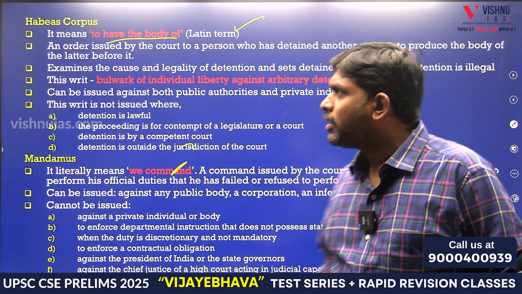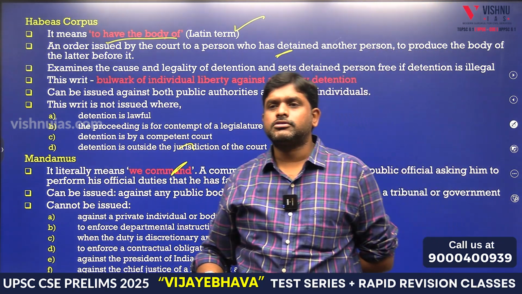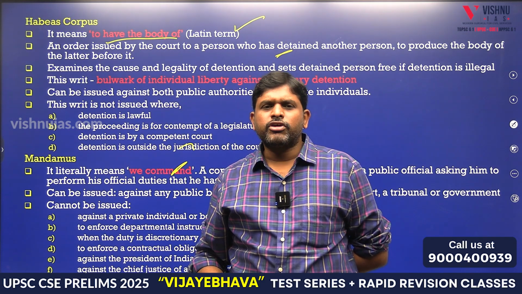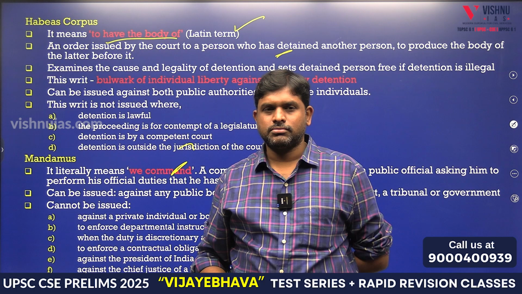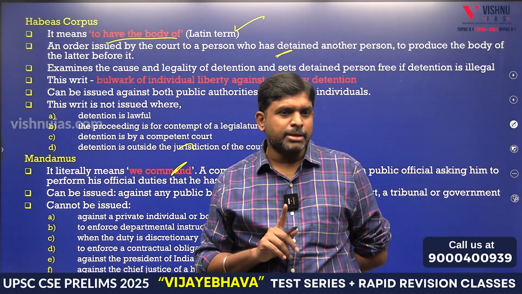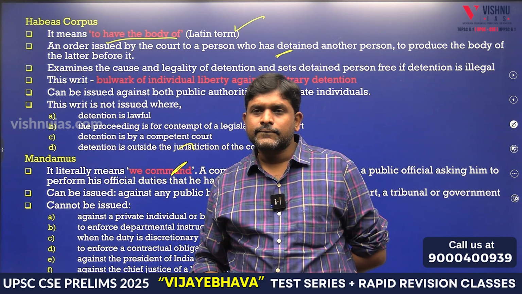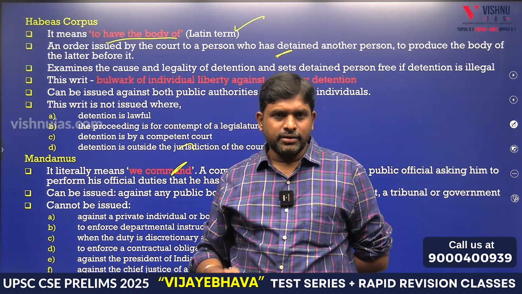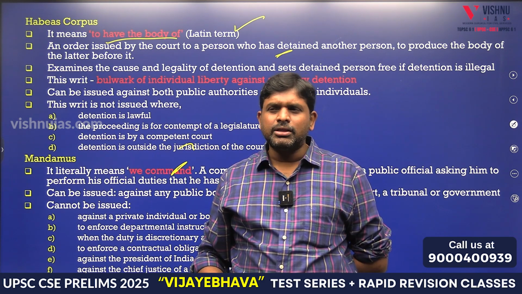Two things. Habeas corpus: who can file it? Whether a person who is related to that person or any random person. Habeas corpus can be filed by any random person. Mandamus, to do the duty: whether the person who is the victim or any person can file the petition.